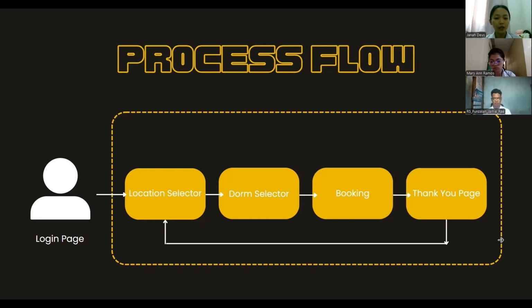After selecting the location, the user moves to the dorm selector stage. Here, users can browse different dorm options available at the selected location. They can view details, compare amenities, and pick the dormitory that best fits their preferences and budget. The backward arrow to the location selector ensures users can go back and choose a different location if they want to explore other options.